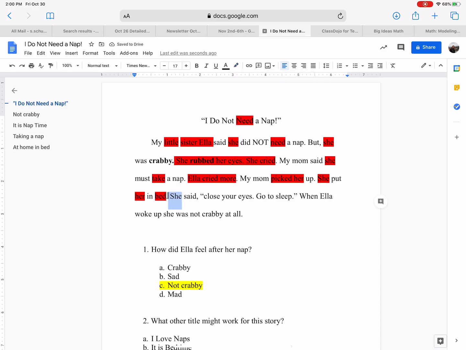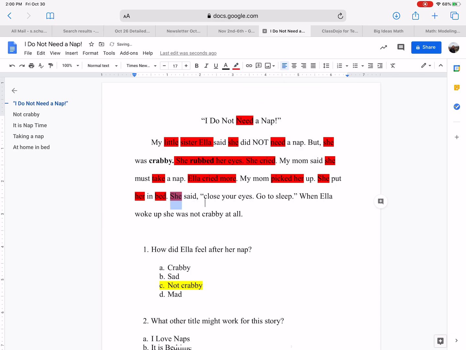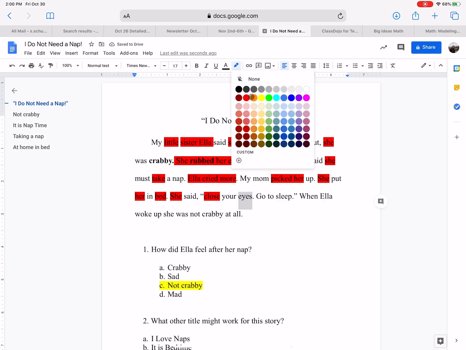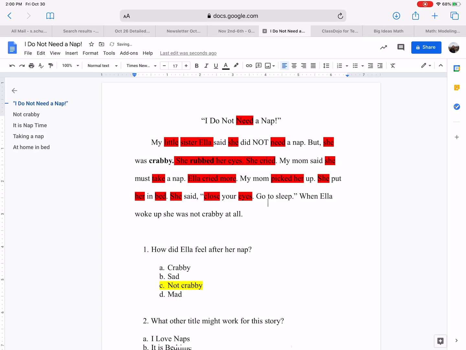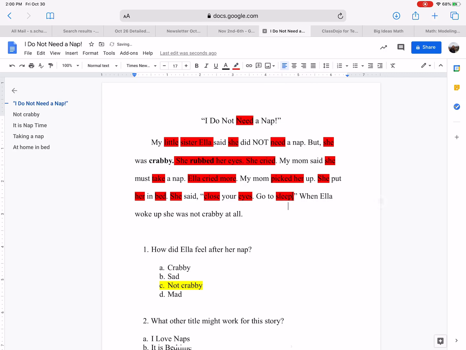And then she, so here we go. She said close, and look, there's an E at the end of close. Your eyes, and eyes has two E's. Go to sleep. Oh, look, here's another E. See, we're warming up our brains because we are learning about the short E this week, so this is great. And then when, so here's an E, and then Ella, and Ella begins with an E.